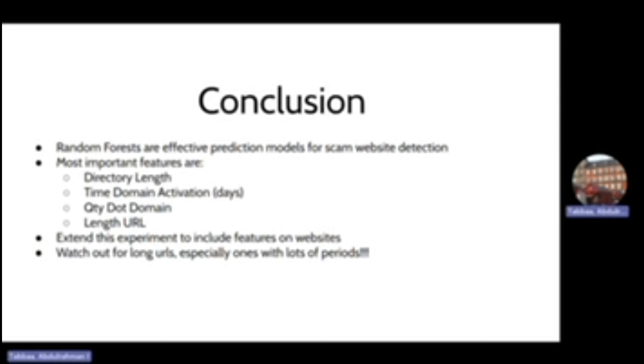From our reduced dataset, the most important features are the directory length, the number of days the domain has been active, the number of periods or dots in the domain, and the length of the entire URL. As can be seen, all these features only have to do with the URL of a website, and that is because our dataset only included features concerning the URL of a website. In the future, our group can extend this further by exploring other features of websites, including the number of ads or any citation information, etc.